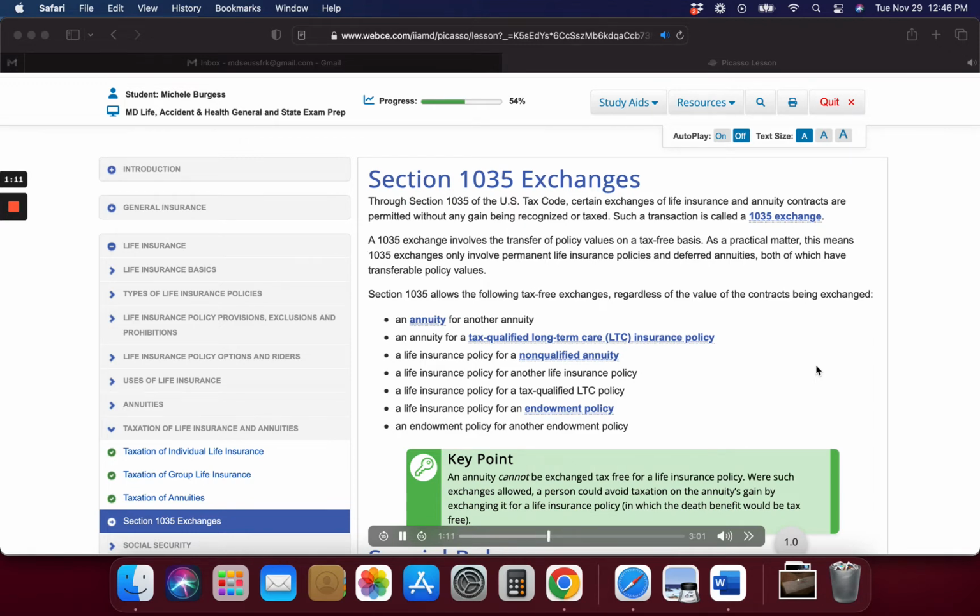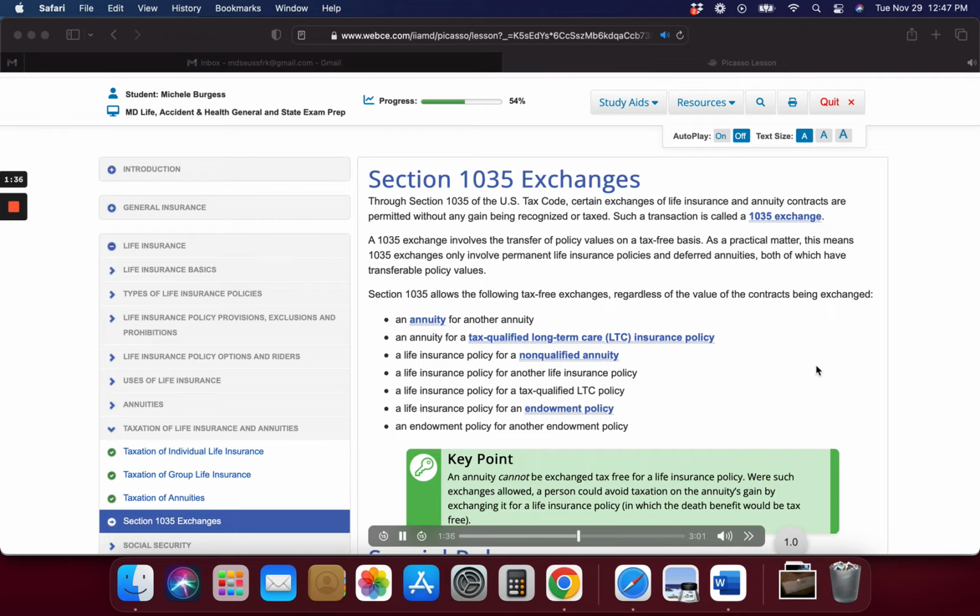Key point. An annuity cannot be exchanged tax-free for a life insurance policy. Were such exchanges allowed, a person could avoid taxation on the annuity's gain by exchanging it for a life insurance policy, in which the death benefit would be tax-free. Special rules. There are some important rules to consider when contemplating a 1035 exchange.